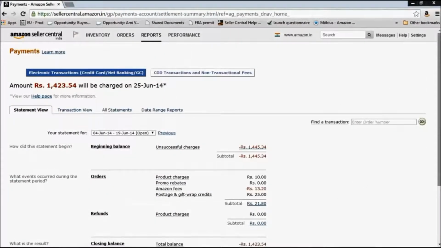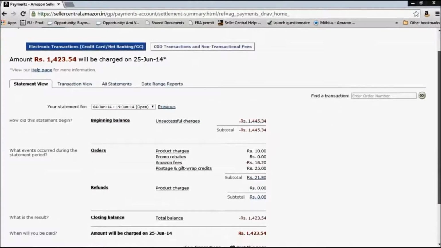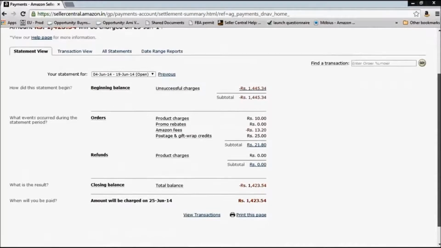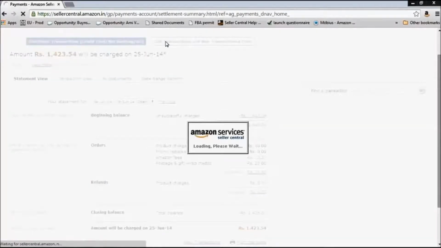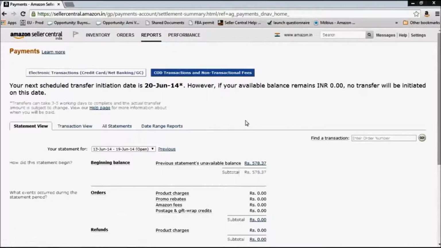Okay, so this is where you see all the transactions that have happened on your account. What is the next payment that you're supposed to receive and when you're supposed to receive that. There are 2 tabs here. First one is electronic transactions, that's credit card, net banking, etc. And second one is COD transactions that have happened on your account for the orders that you have received.